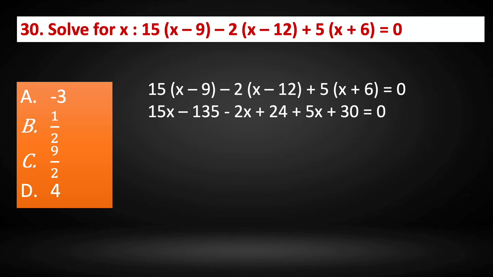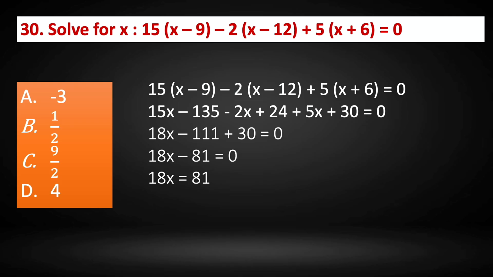So 12 into 2, 24, plus 5x plus 30 is 0. Now take all the variables and simplify. 15x minus 2x, 13x. 13x plus 5x is 18x. So 18x. And now the constants: minus 135 plus 24 is minus 111, plus 30 is 0. Minus 111 plus 30 gives us minus 81. So 18x minus 81 equals 0.